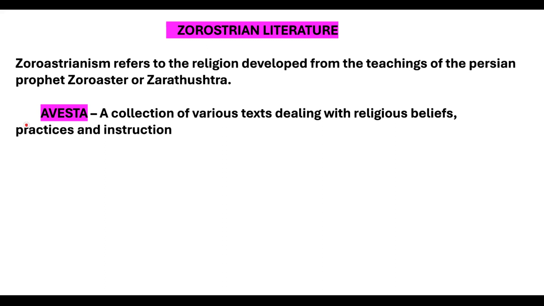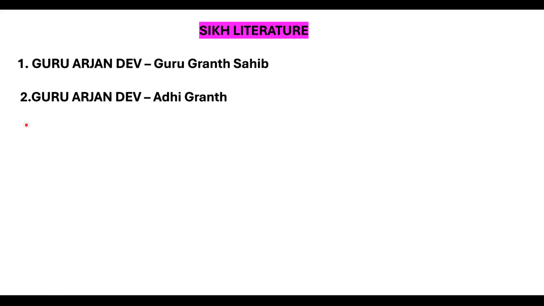Now we are talking about Zoroastrian literature. Zoroastrianism refers to the religion developed from the teachings of Persian prophet Zoroaster or Zarathustra. Avesta or Zend Avesta, a collection of various texts dealing with religious beliefs, practices and instruction. This is very important. Let's move on to the next slide.